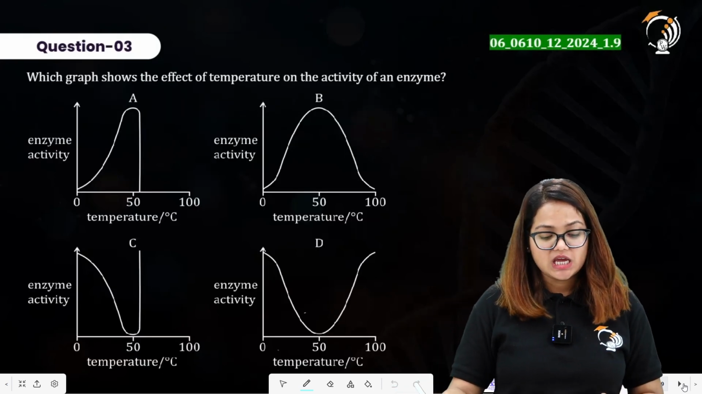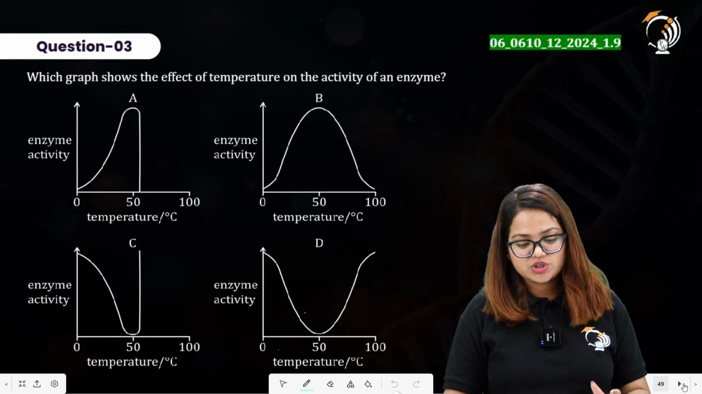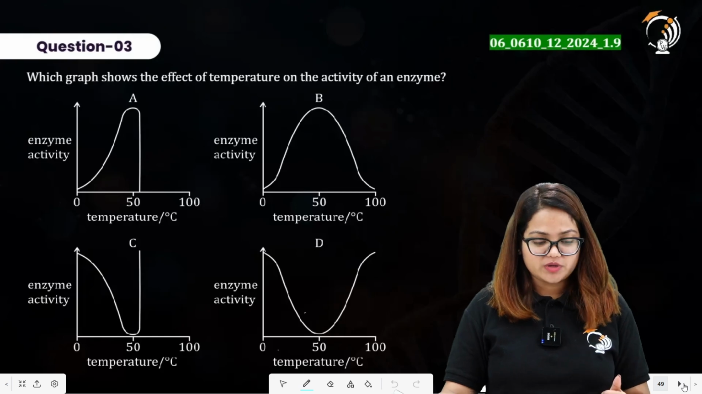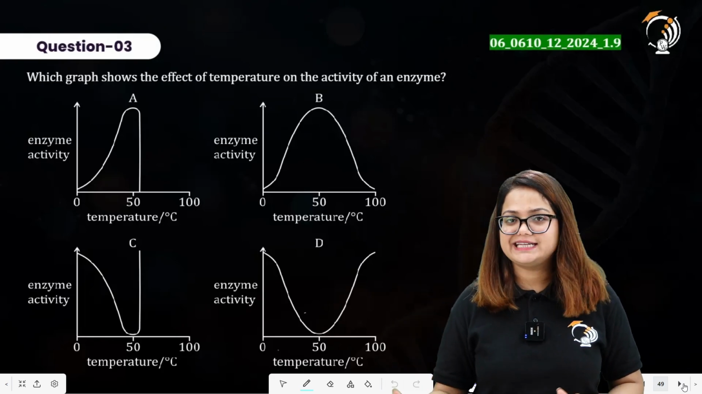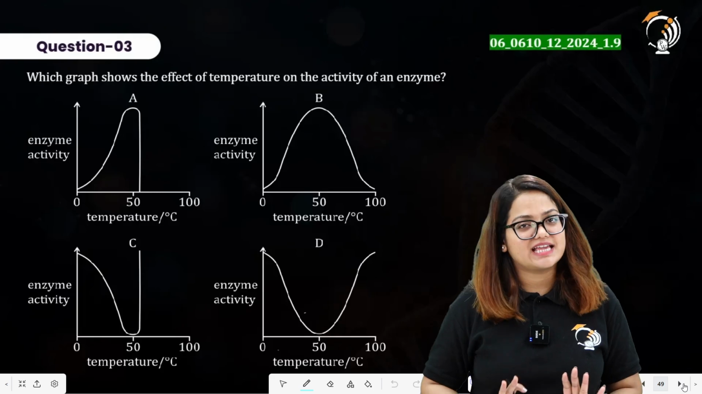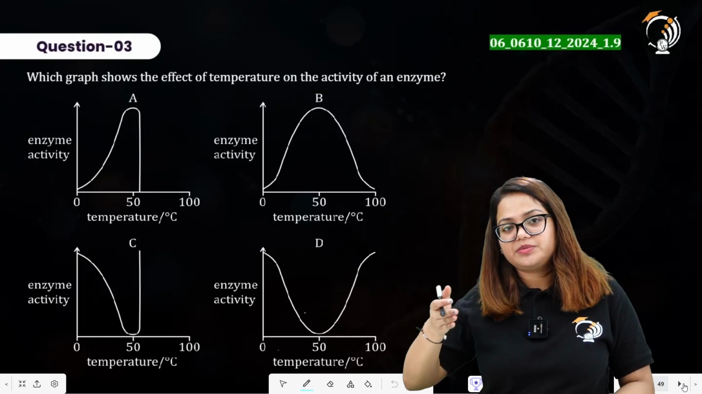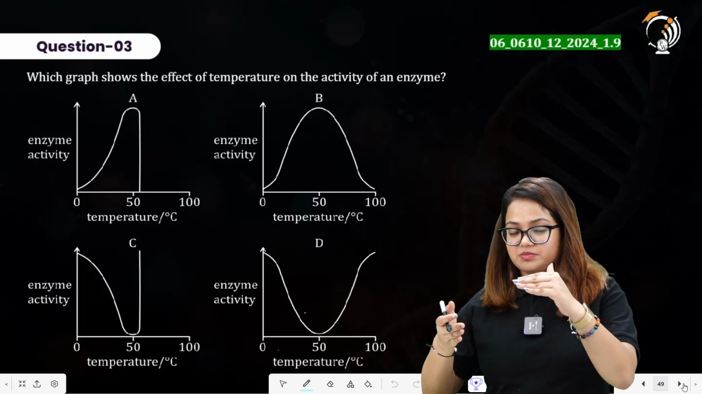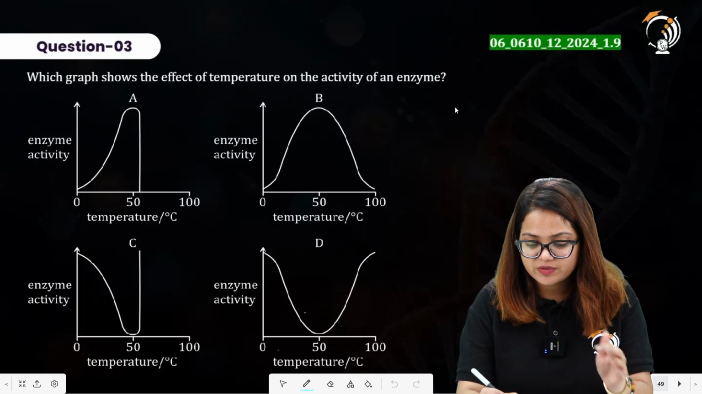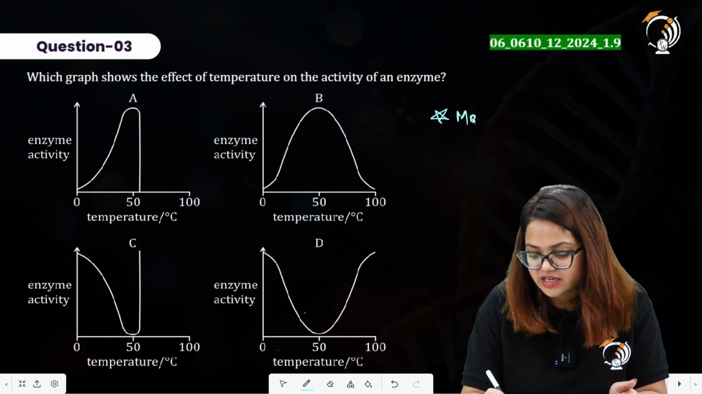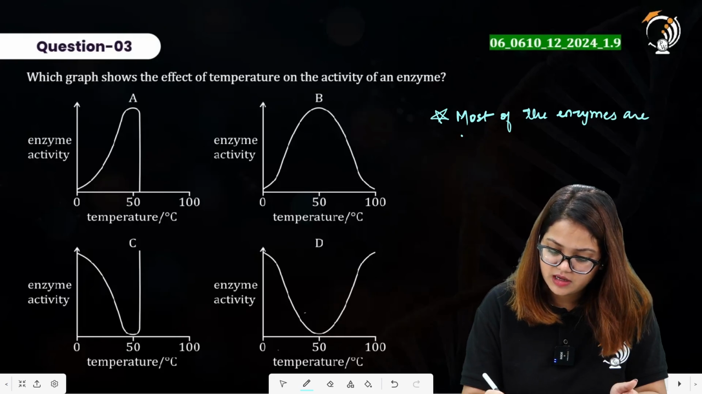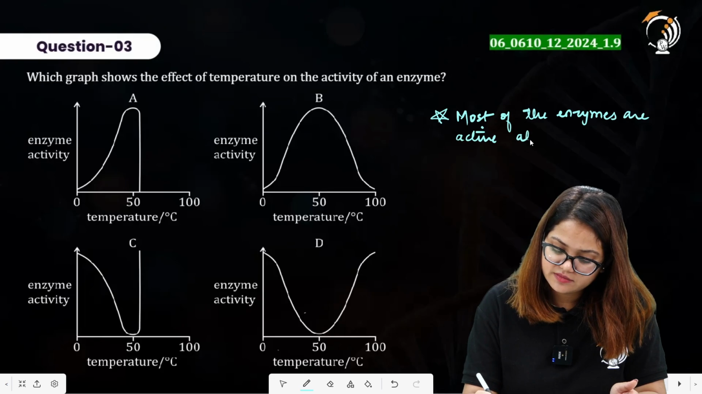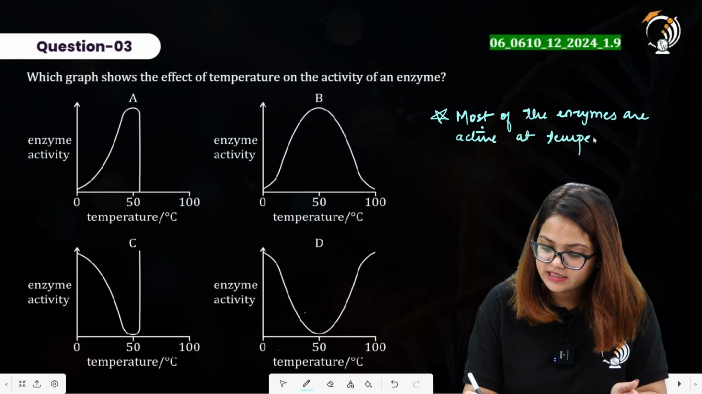Question number 3 says, which graph shows the effect of temperature on the activity of an enzyme? On the x-axis is temperature in degrees Celsius, and on the y-axis is enzyme activity. As we increase the temperature, the enzyme activity increases, but up to a certain limit. You have to consider that most of the enzymes are active at temperatures